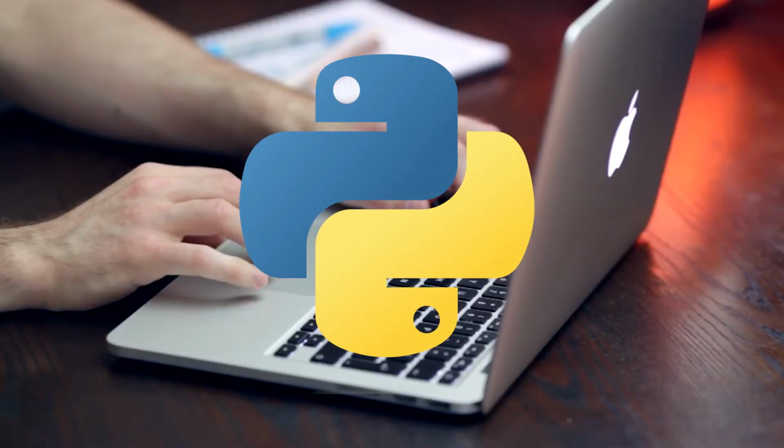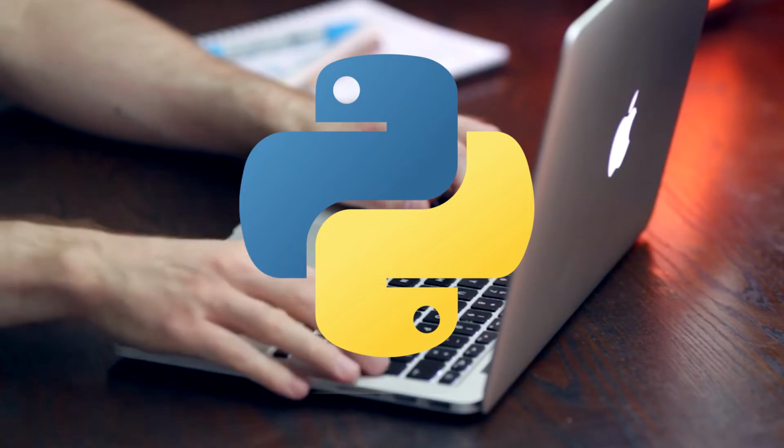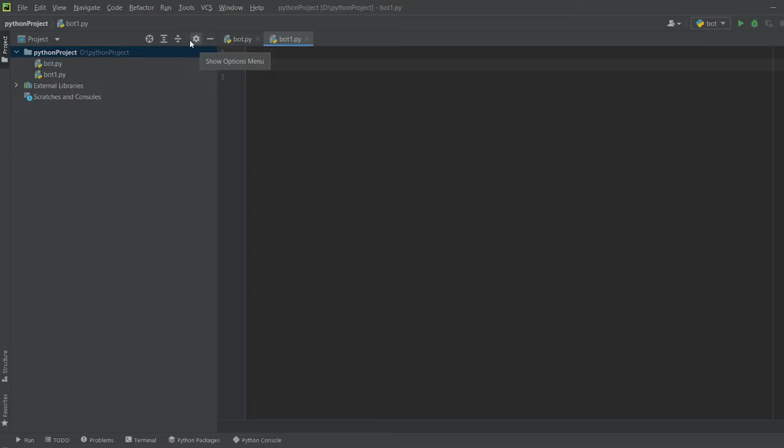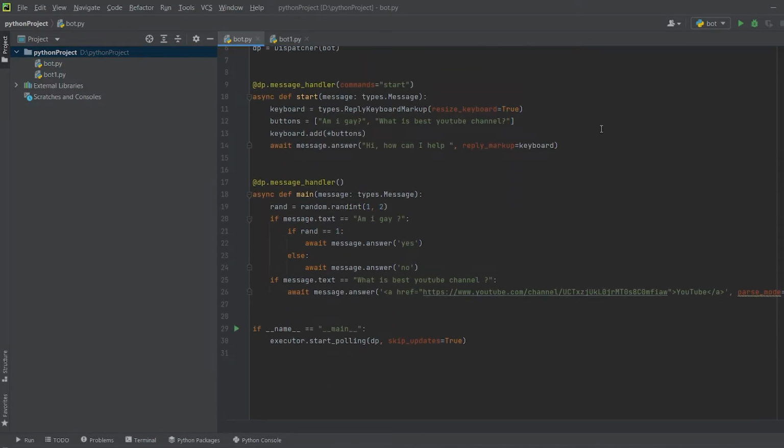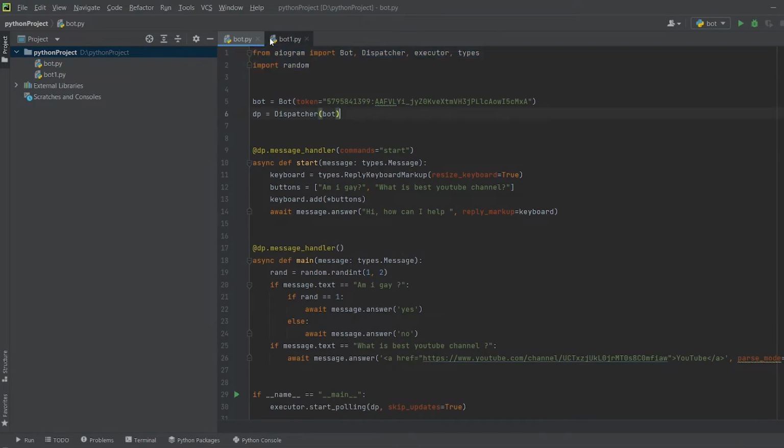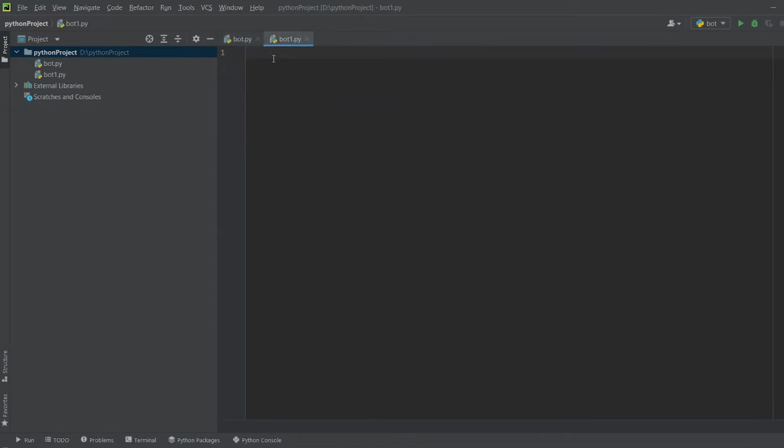So let's make it. I created one file before as a cheat sheet. We'll work with Aiogram. It's the best Python library for bot creating in Telegram.